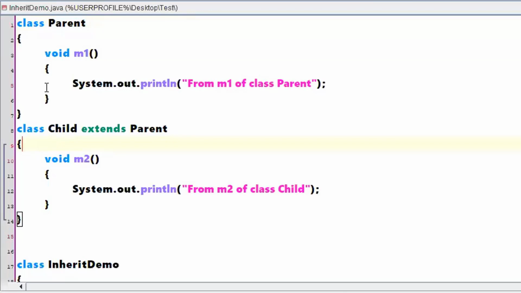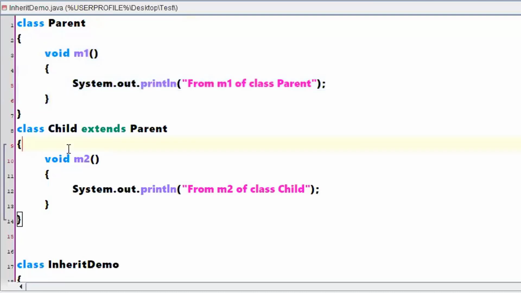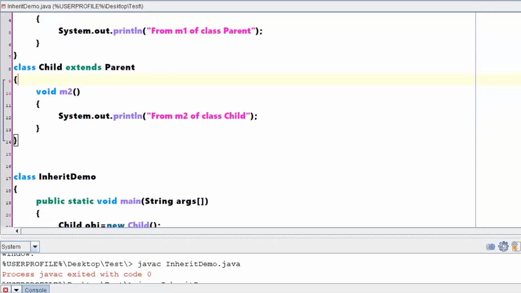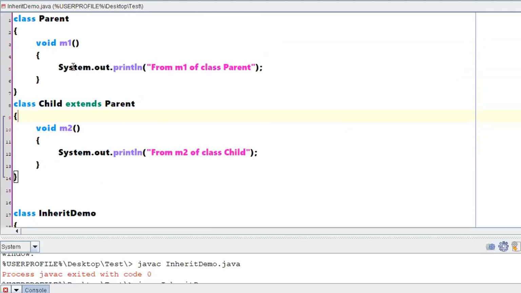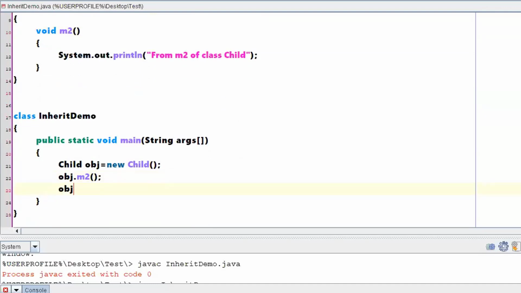So what does it mean? The property m1 is now available with respect to this child also. Wow. So shall we just cross check? How to cross check? If m1 is available with respect to this child class, then can I access that particular m1 using an object of the child?